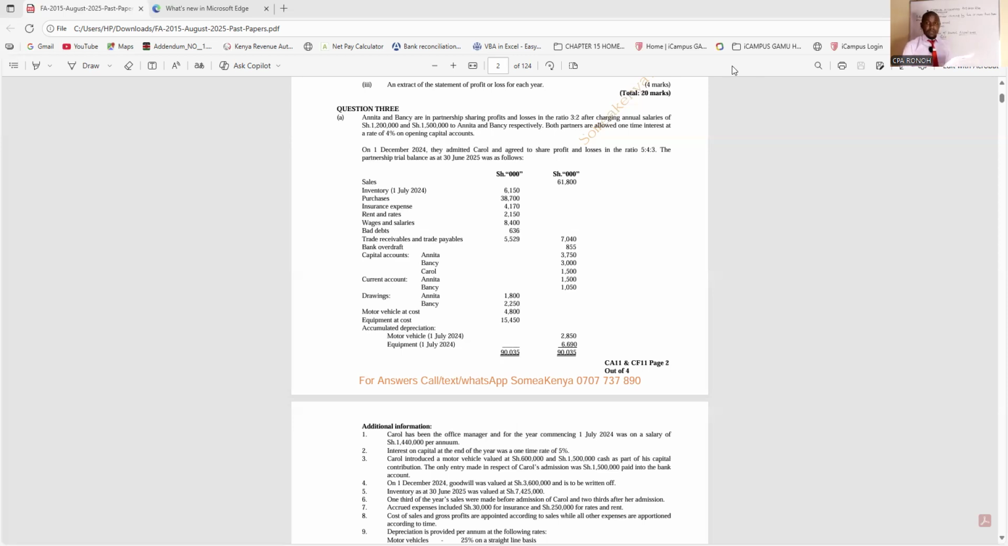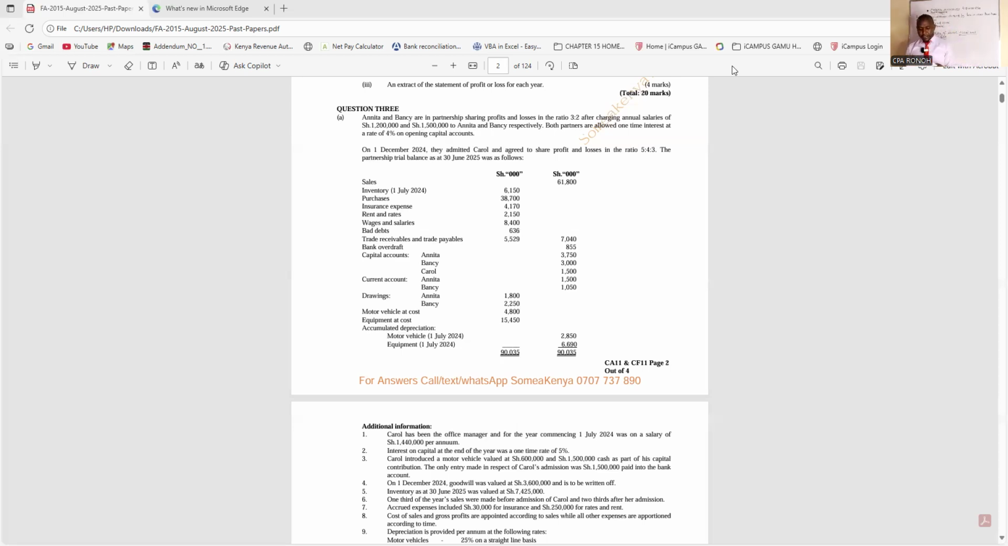So we have the trial balance there, which I am not going to read, but we are going to read the additional information. Number 1, Carol had been the office manager for the year commencing 1st July 2024, on a salary of 1.5 million per annum. Carol was a manager in this company before she decided to join the business as a partner, so you will have to pay that salary.